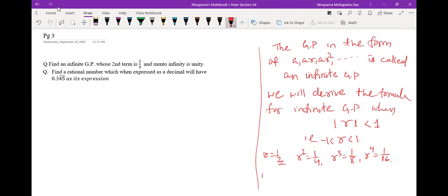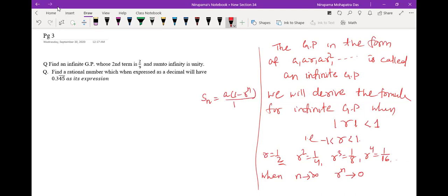So it means when we take r to the power n, when n approaches infinity, when n is arbitrarily large, r to the power n will be very, very small. It will approach 0, right? You can take some other example, 1 by 3, 1 by 10, any other example where mod r is less than 1. So what will happen here? The original formula we have is Sn equal to A into 1 minus r to the power n by 1 minus r.